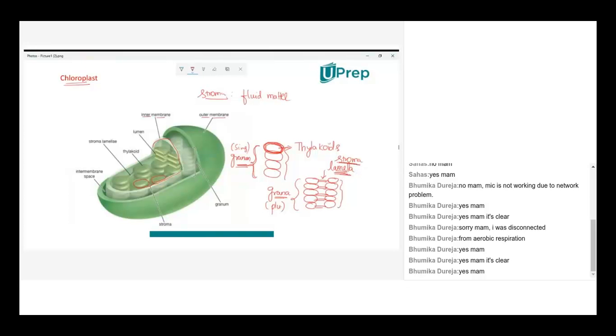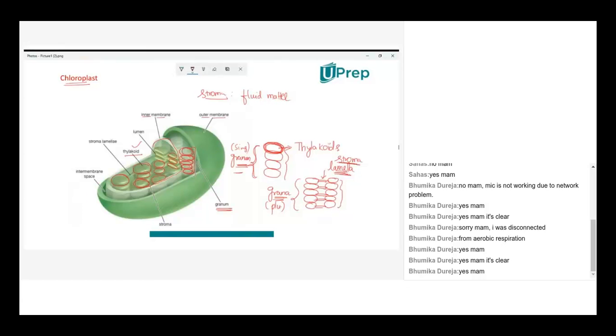So see, I'm shading on the diagram. Each one is a thylakoid. Got it? Now, thylakoids, when they are kept one above the other like a pile, like this, I'm putting a red color marking on the diagram. Observe it carefully. So this whole thylakoid stack group we call a granum. Granum is singular. If you have so many grana, that's plural. Now how are grana joined?